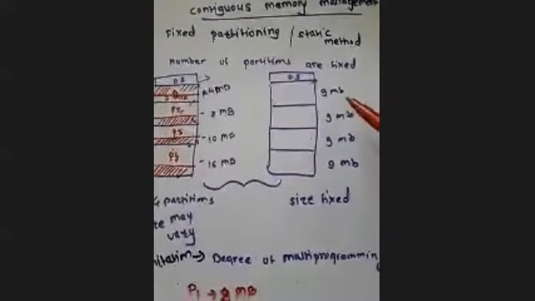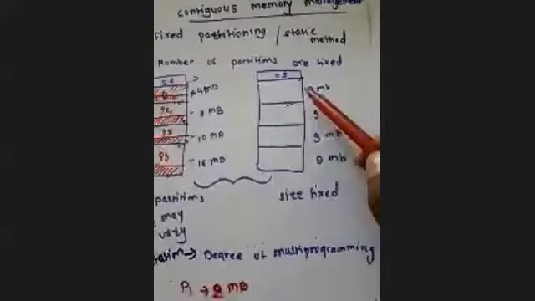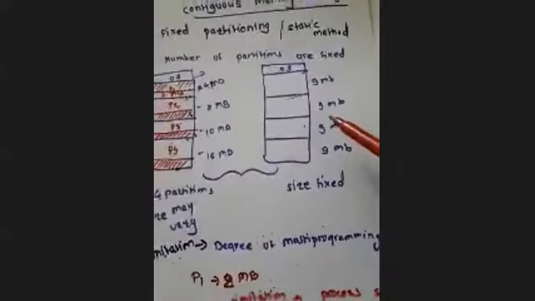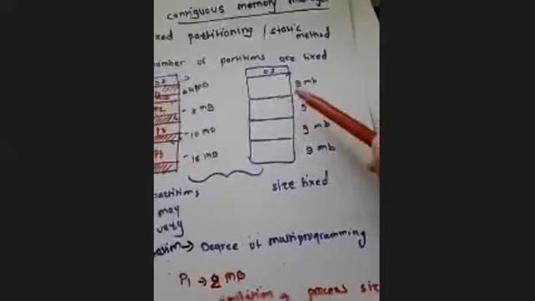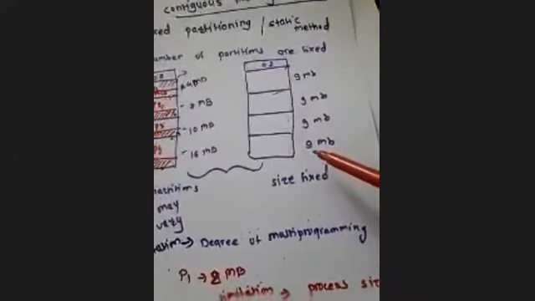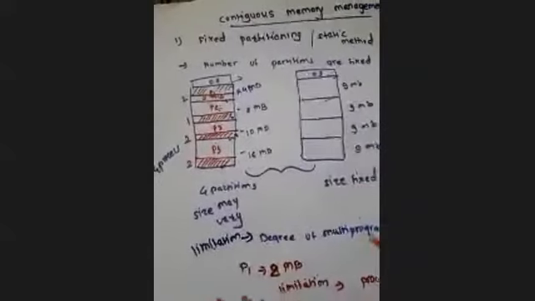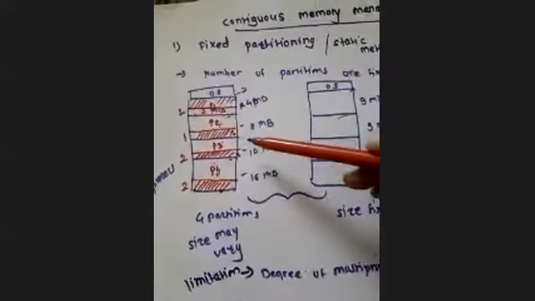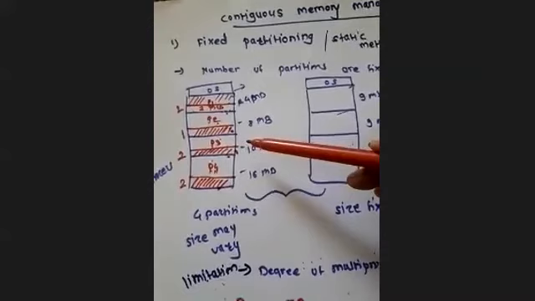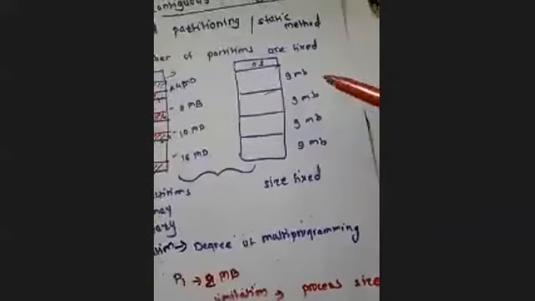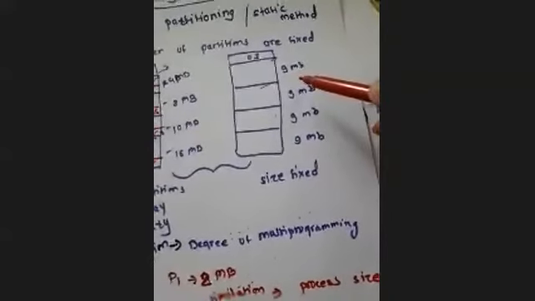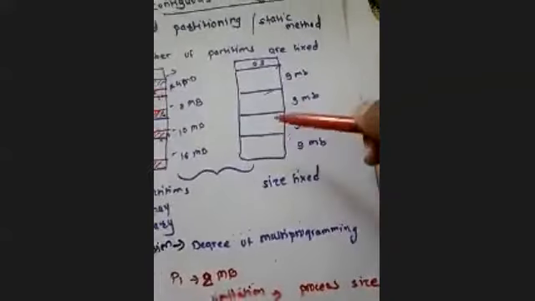Here, partitions are already fixed. Here also we have 4 partitions, but the size of the partition is also fixed, 9 MB, 9 MB, 9 MB, 9 MB. So here there is even more restriction. At least we are somehow greater than this; the process we proceed with, a little bit extra is covered, but here either a 9 MB or less than 9 MB process only can proceed in this condition, right?